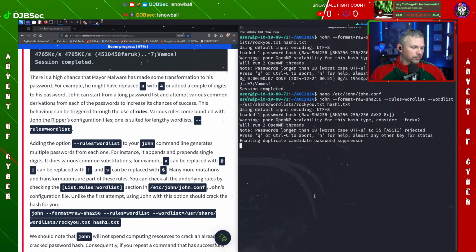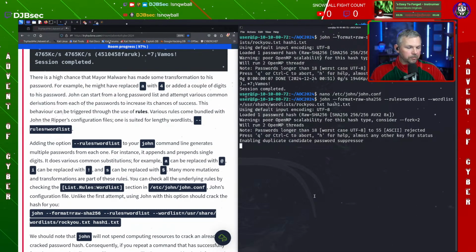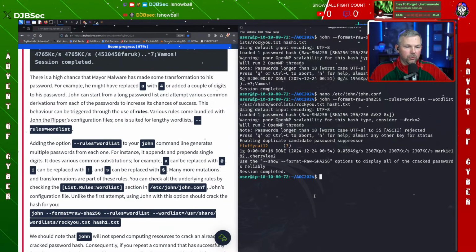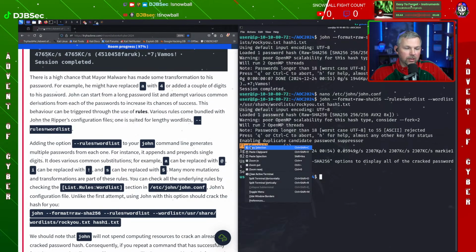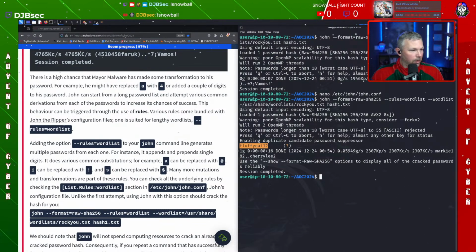Give it a second. See how it's taking a little bit longer now, because now we're running through all these different variations. Okay, here we go. So now we have FluffyCat12 is the password that it believes this is. All right, let me go over here. Give me a file real quick, that way I can save this. But that's probably going to be a password or something that we need.